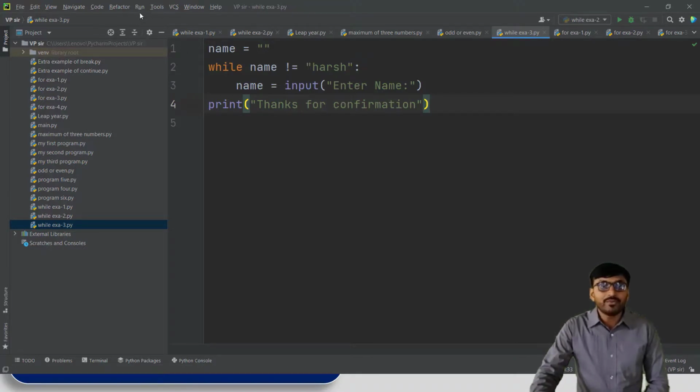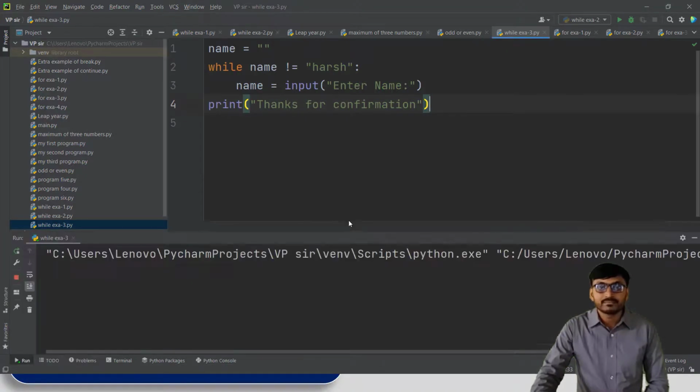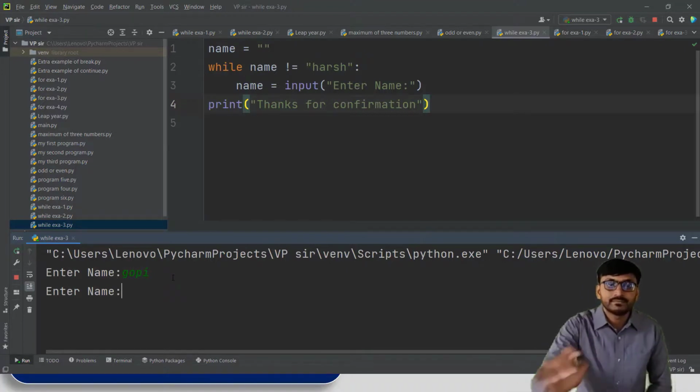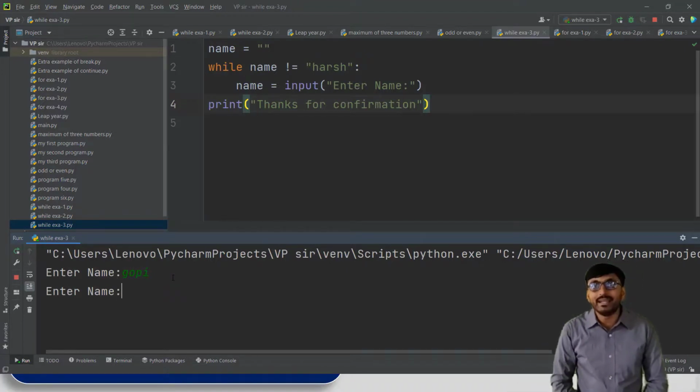Now if we run this program, first enter name. If we enter a name other than hers, for example Gopi, then we get again enter name, because the name is not equal to hers.